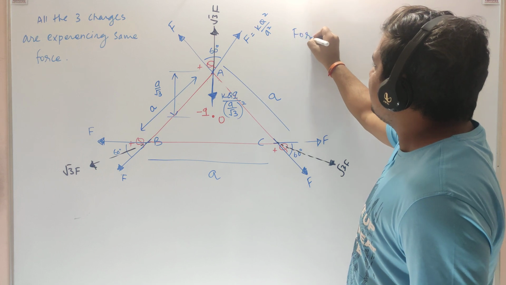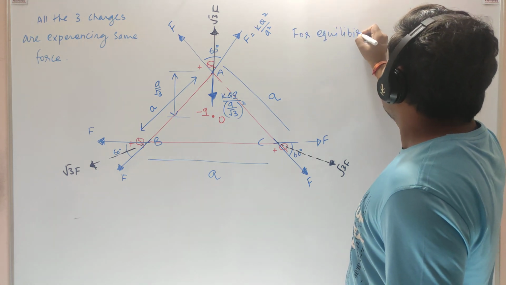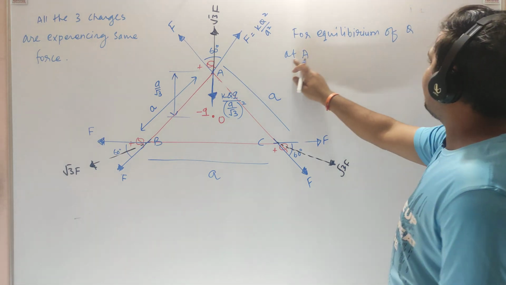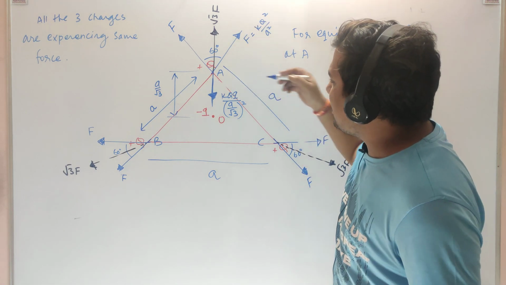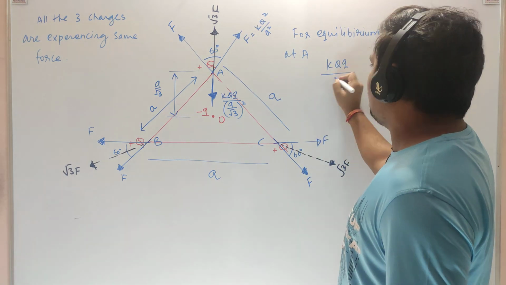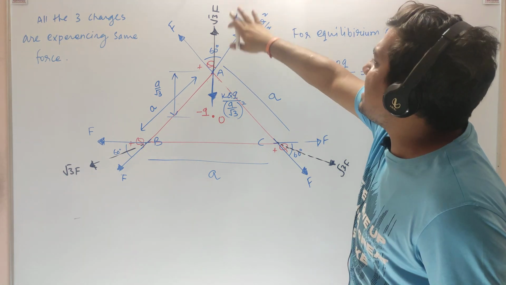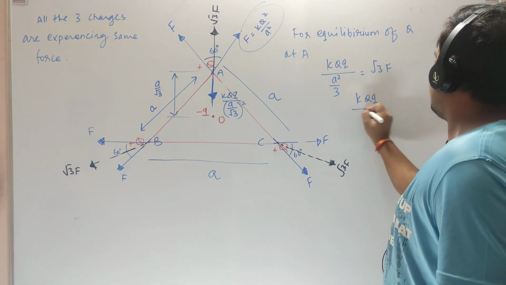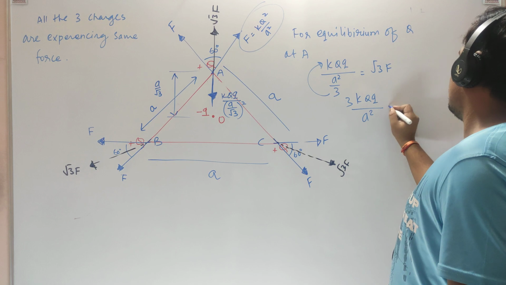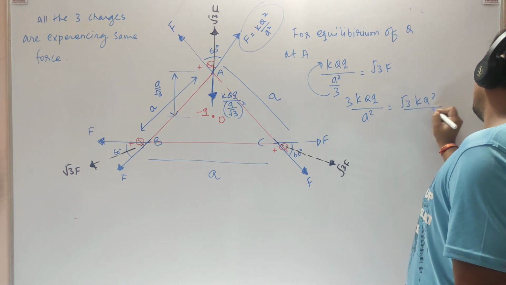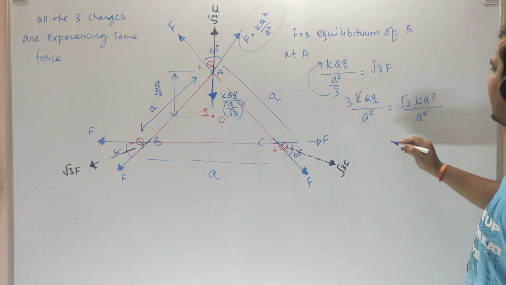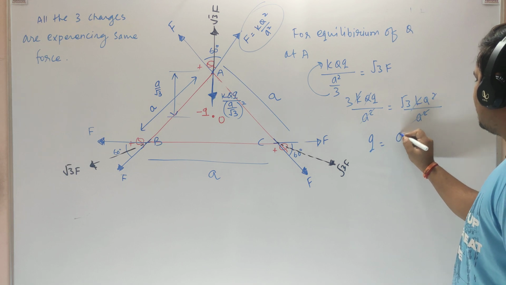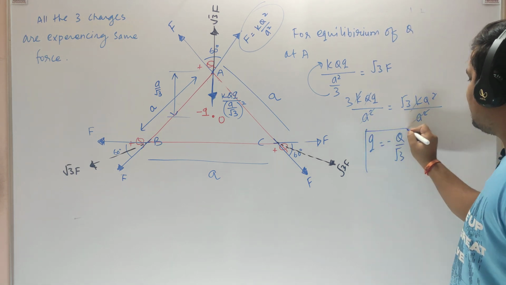So for equilibrium of Q present at A, the upward force and downward force must be equal. The downward force is capital Q small q by a squared by 3, and the upward force is √3F, where F is this. So k capital Q small q, transferring the 3 upward, equals √3 k Q squared by a squared. The a squared cancels, k cancels, and capital Q cancels. So you get small q as Q by root 3, and the minus sign we already assumed.